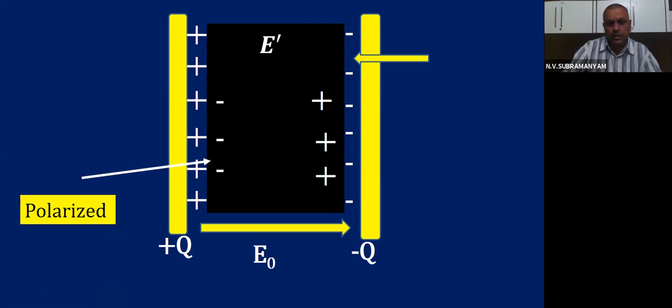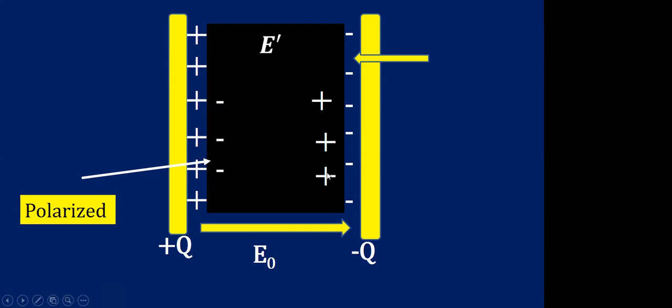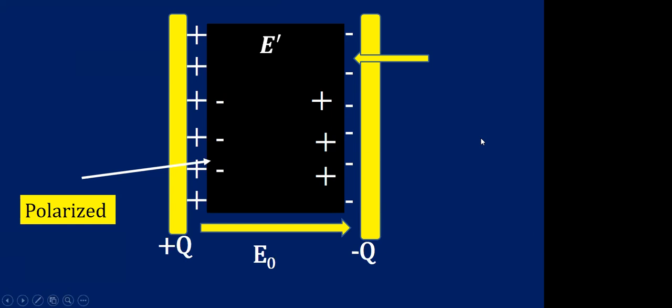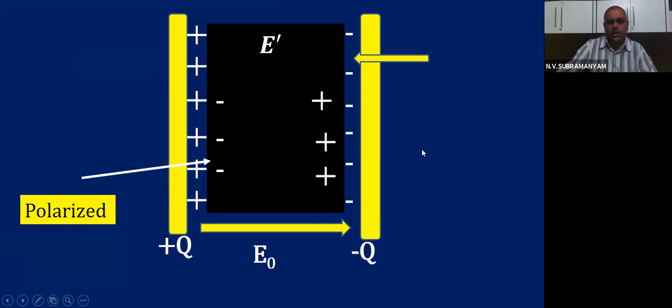Okay, the dielectric material is polarized. These are the induced charges, children, developing on the surfaces of the dielectric material. On one side we are having positive charges, on another side negative charges developing because of induction. We explained this in the electrostatics first lesson, force and field, charge and field. Induction will take place. In induction, what will happen?